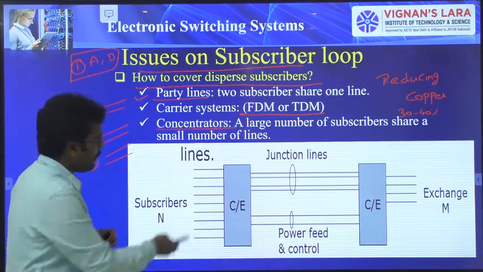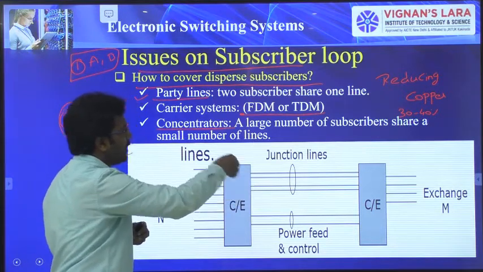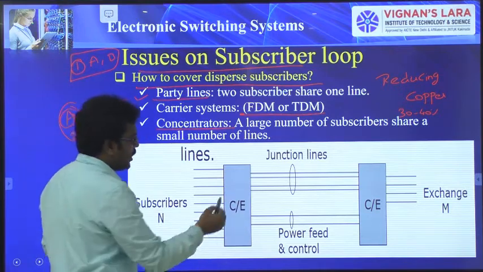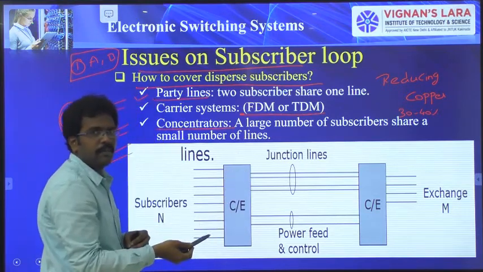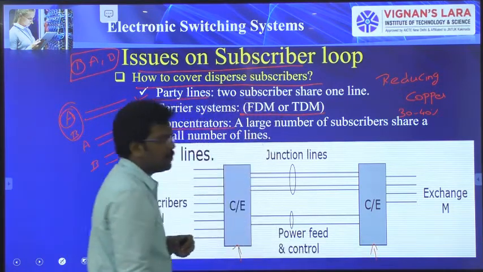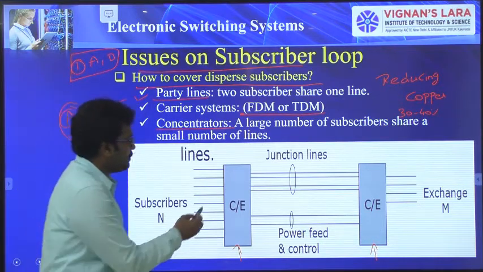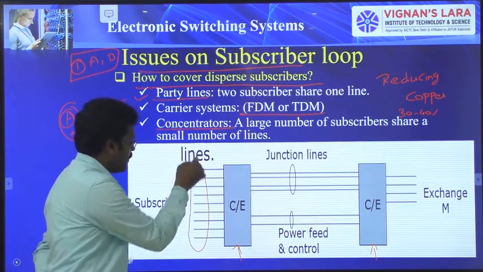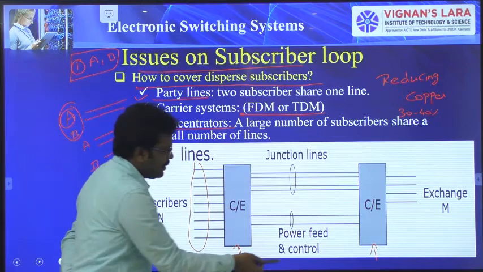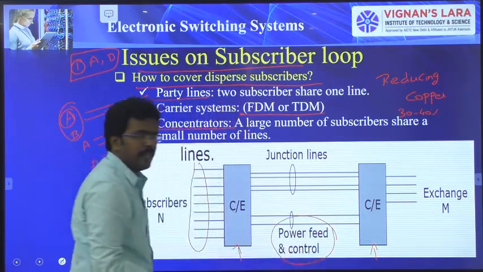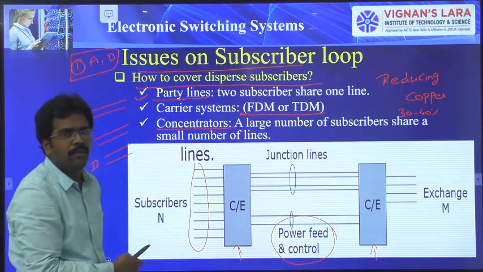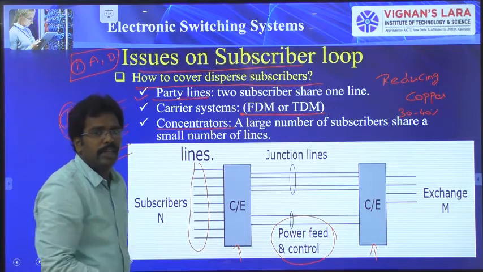So here, this is the mechanism that I am going to use in the concentrators technique. Here we use a device called C by E, that is, concentrator by expander, at a receiving exchange as well as at some other exchange. In between two exchanges, we are going to connect these two things. Subscribers are connected to this C by E. These C by Es are powered by power feeders coming from the exchange. A local remote exchange is going to power these two equipments, the C by Es at the subscriber end as well as at the exchange end.